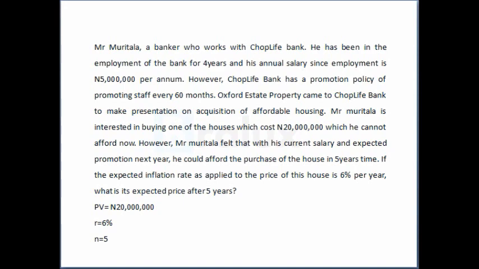So from this scenario, our present value is 20 million naira, which is the cost of the house as at now. And the inflation rate, which is the same thing as our discount rate, is 6%. And our N, which is the tenor, is 5.